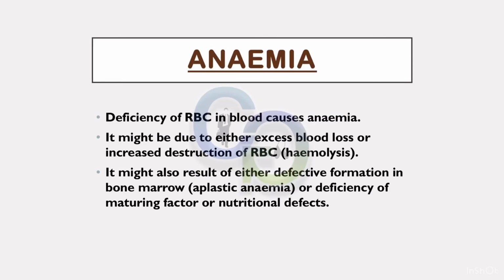Anemia. Deficiency of red blood corpuscles in blood causes anemia. It might be due to either excess blood loss or increased destruction of RBC, that is hemolysis. It might also be the result of either defective formation in bone marrow, aplastic anemia, or deficiency of maturing factor or nutritional